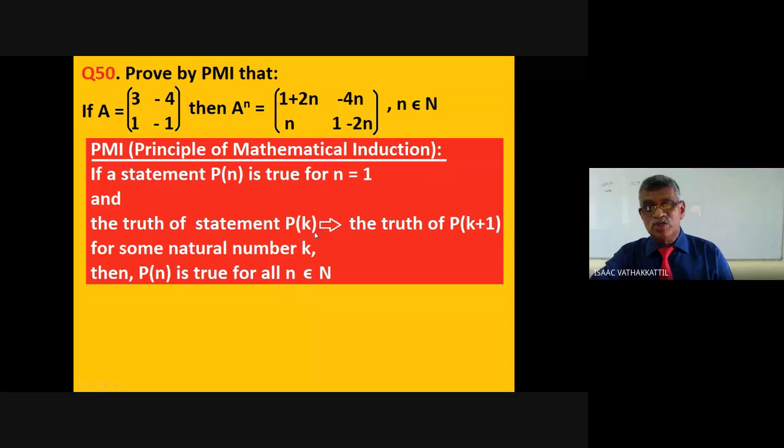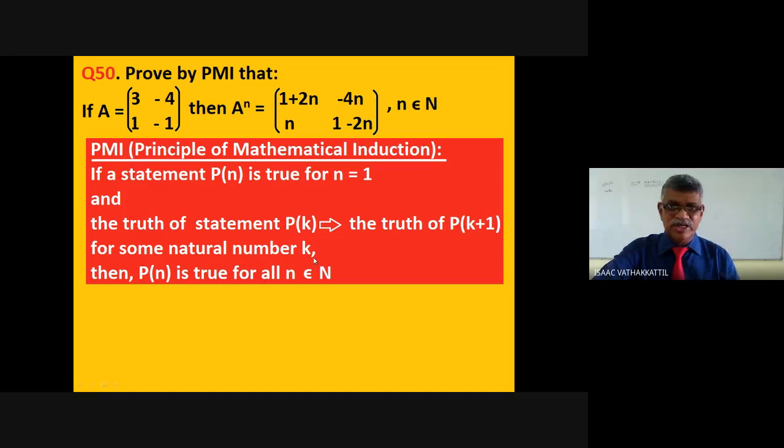When P of 2 is true, P of 3 will be true. When P of 3 is true, P of 4 is true. That is the induction procedure. We can induce that P1, P2, P3, P4 and so on, Pn is true for all natural numbers n.